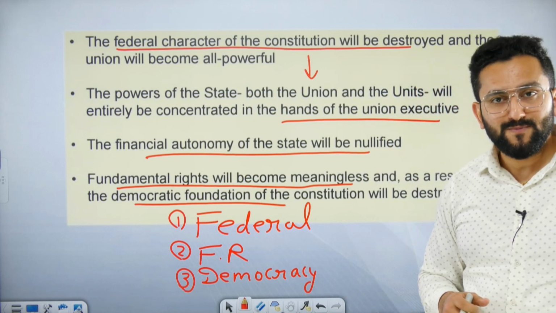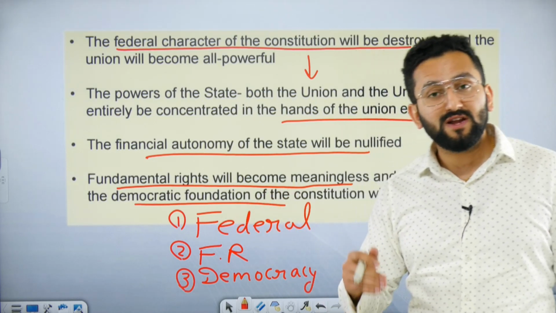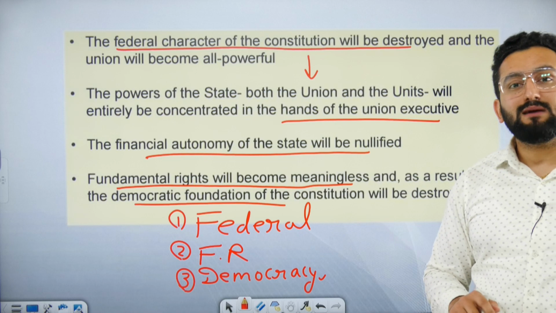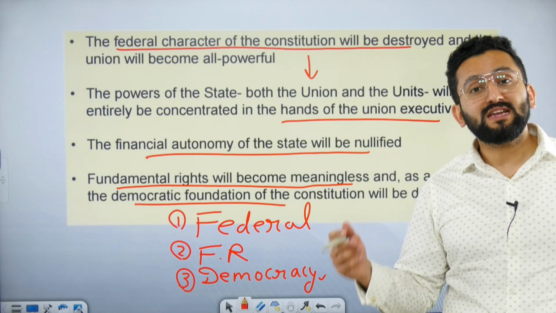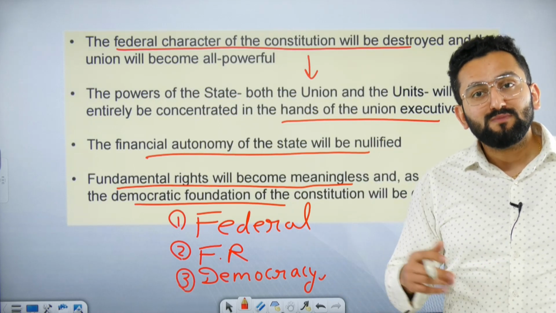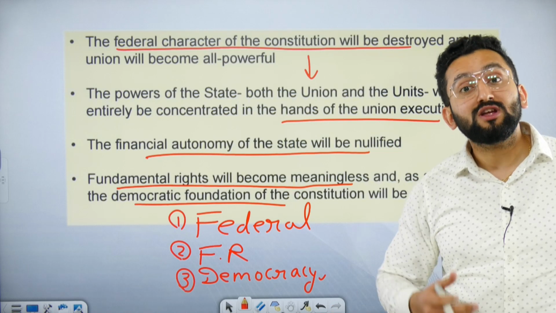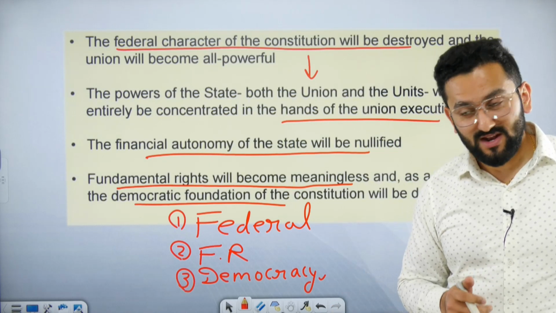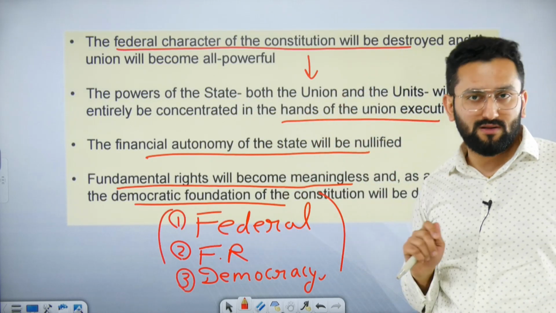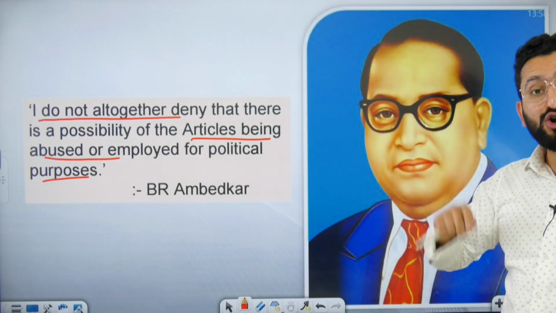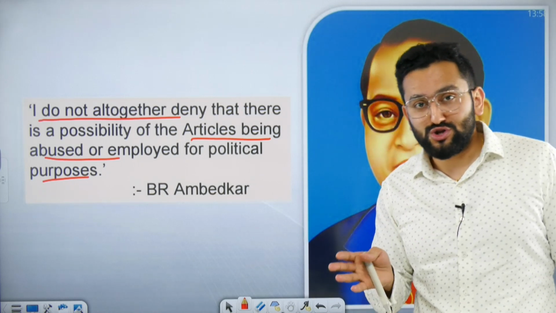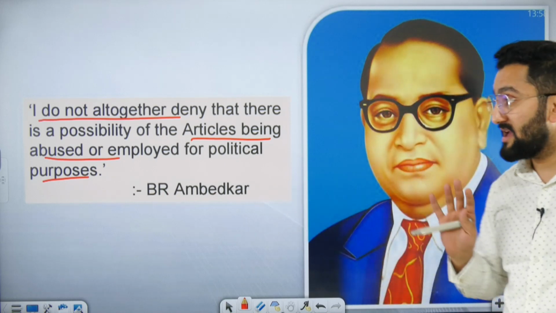Second, fundamental rights. In case of national emergency, I told you Article 358, 359, fundamental rights may be subjugated. Then it is against democracy, because government can keep on continuing the tenure of Lok Sabha, and it can continue till infinite time. So some say that it can be a way to have dictatorial tendencies in the Indian political system, right? So please register these keywords in your memory when a question is asking about the criticism part, okay? Even Dr. B.R. Ambedkar said that he is not denying that these provisions will be misused for political gain. So he even agreed.